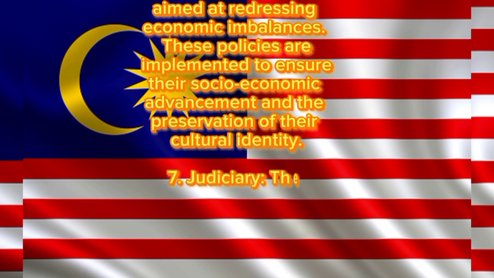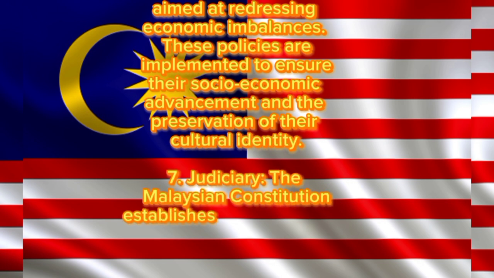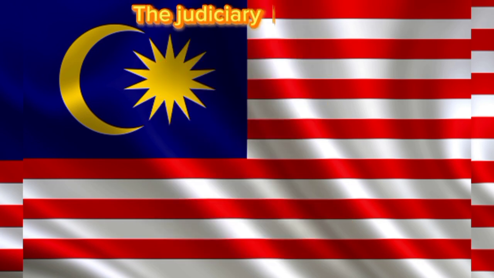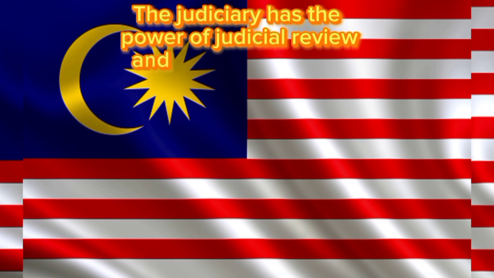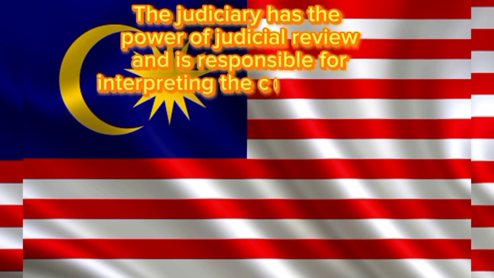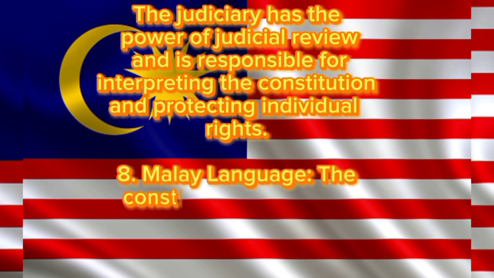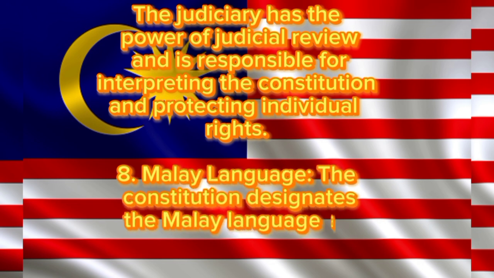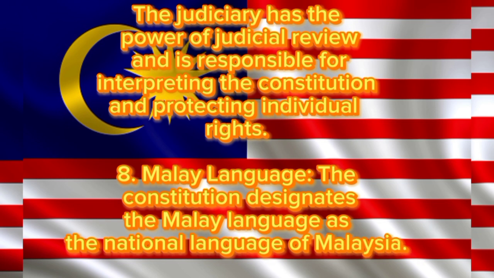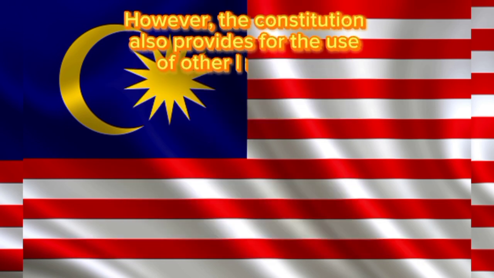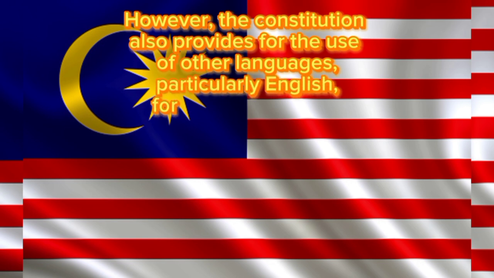7. Judiciary. The Malaysian Constitution establishes an independent judiciary to uphold the rule of law. The judiciary has the power of judicial review and is responsible for interpreting the Constitution and protecting individual rights. 8. Malay language. The Constitution designates the Malay language as the national language of Malaysia. However, the Constitution also provides for the use of other languages, particularly English, for official purposes.